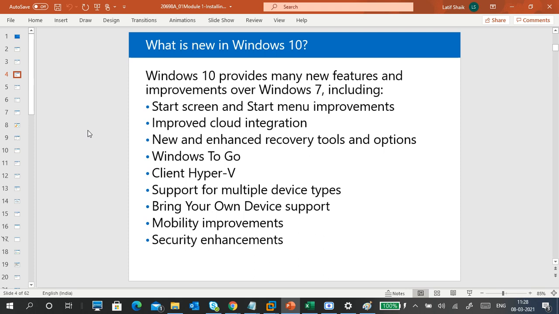What is Hyper-V? Hyper-V is a virtualization platform in a Windows operating system. We can create virtual machines using Hyper-V. It is not an application. It is a feature of your Windows operating system, and you must have a Pro or Enterprise edition of Windows 8, 8.1, or Windows 10. Okay, so these are the important things.